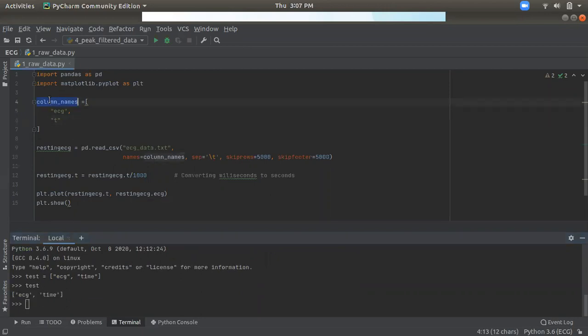So in column names, this is ECG and time. Now we are reading the resting ECG, where we get the ECG from ECG data.txt, which contains about 3.3 lakh values. With this data we are conducting the analysis. So here we get the ECG, and we pass names as ECG and T.